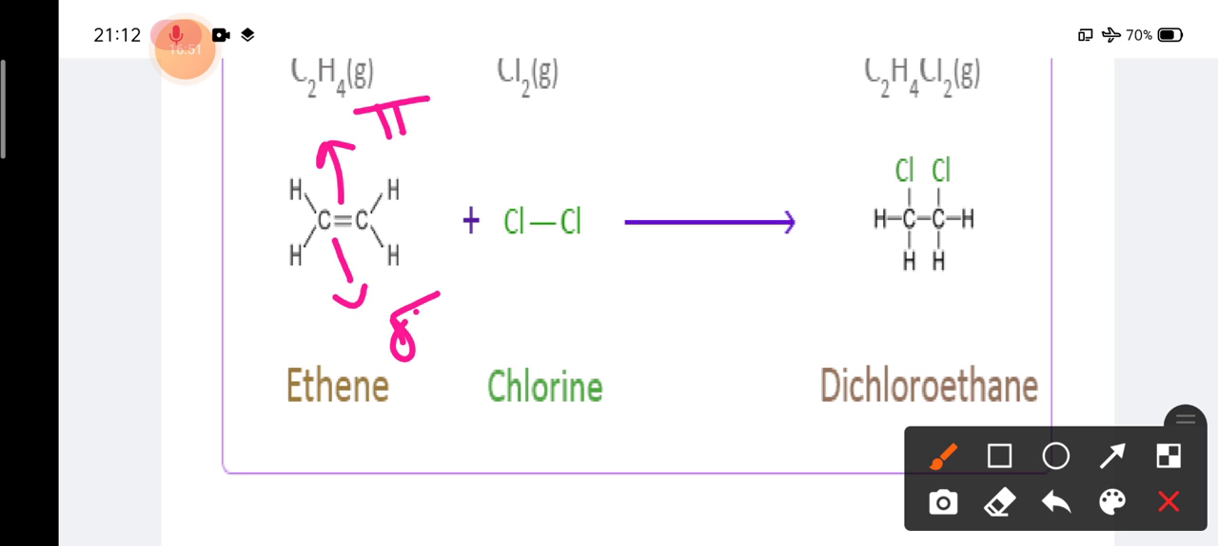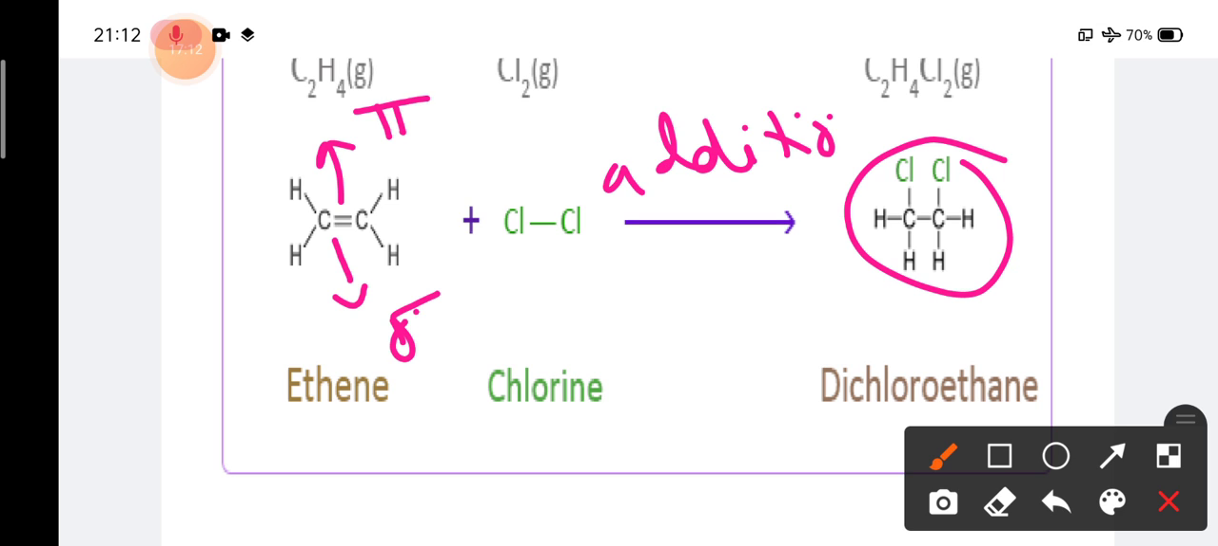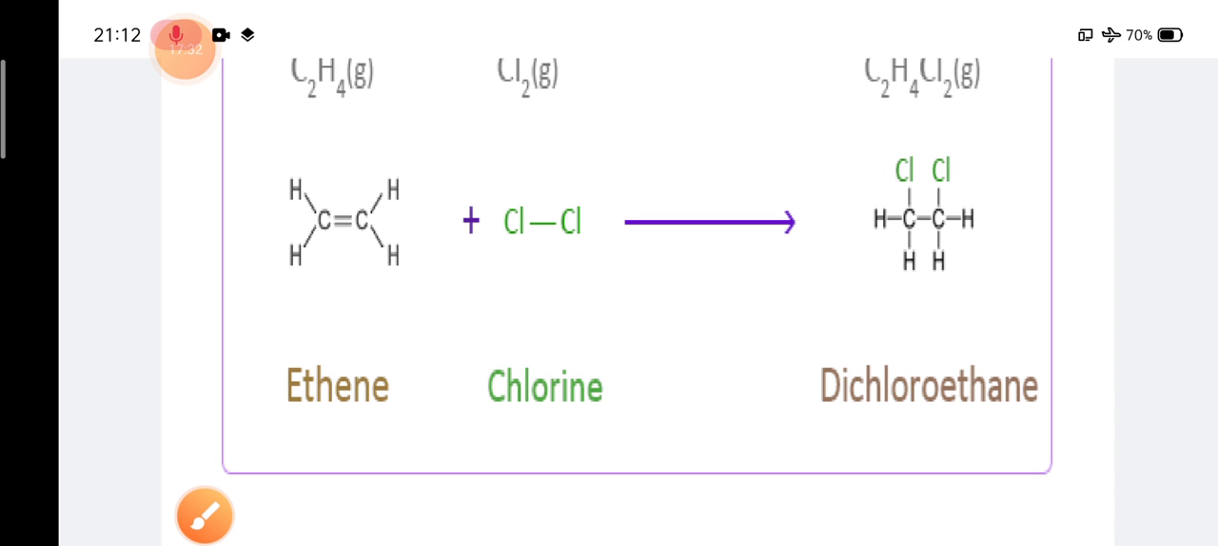Here in the case of chlorination of ethene, mainly the two chlorine atoms replaced the pi bond that is there in ethene. So a new compound is formed, and this new compound is called dichloroethane, and this is an addition reaction. It is called an addition reaction because here the chlorine atoms are being added. There is no substitution because the hydrogen is not replaced by chlorine, so it is called addition in the case of alkenes.